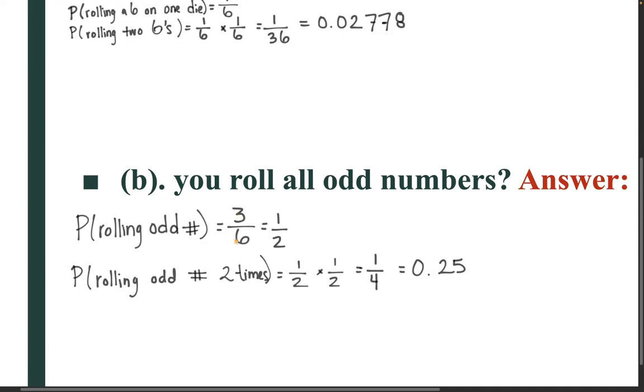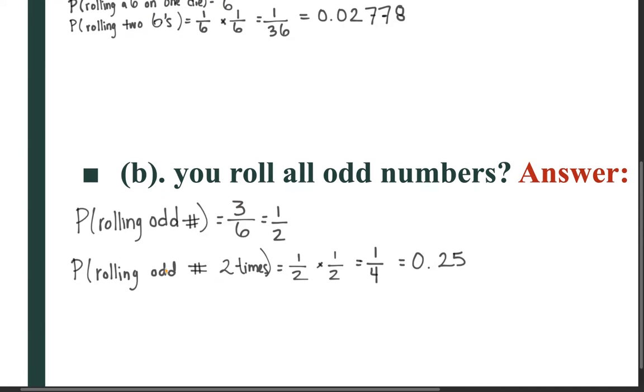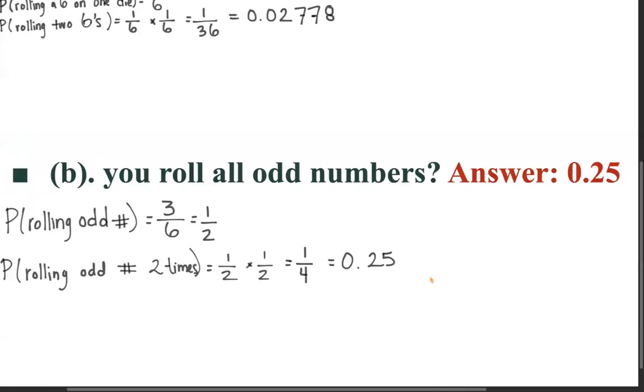So if you simplify, 3 over 6 equals 1/2, but we're rolling this die twice, right? So we need to know the probability of rolling an odd number 2 times. So we would take the probability of rolling an odd number times the probability of rolling another odd number, which is 1/4, or 0.25.